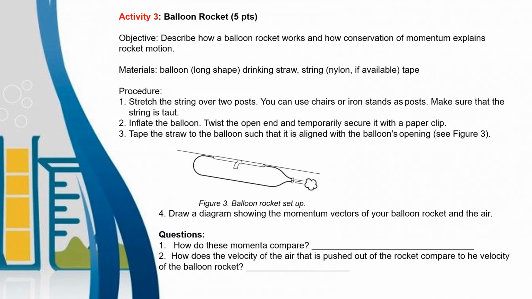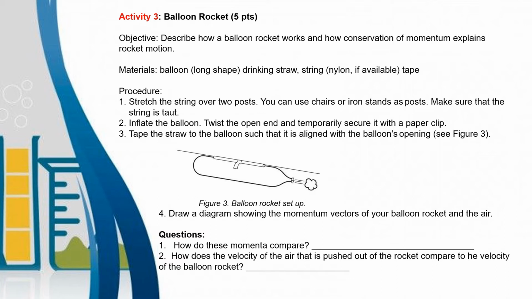For activity number 3, balloon rocket, 5 points. Describe how a balloon rocket works and how conservation of momentum explains rocket motion. So what are the materials? Balloon, long shape, drinking straw, string, nylon if available, and tape.